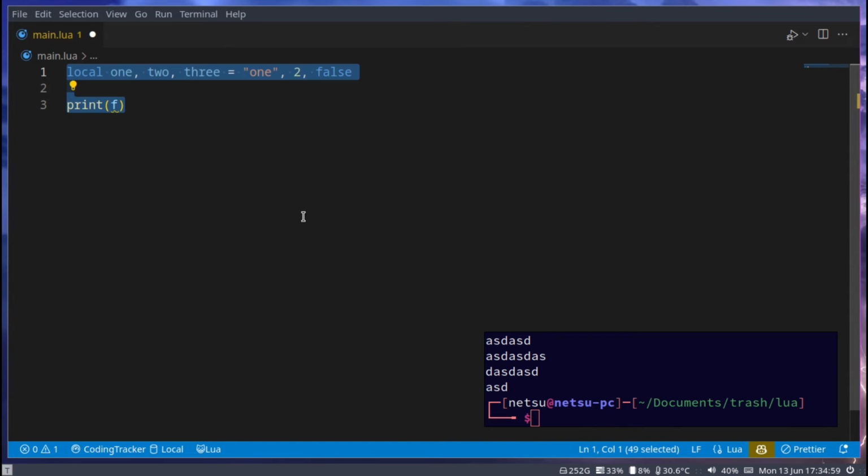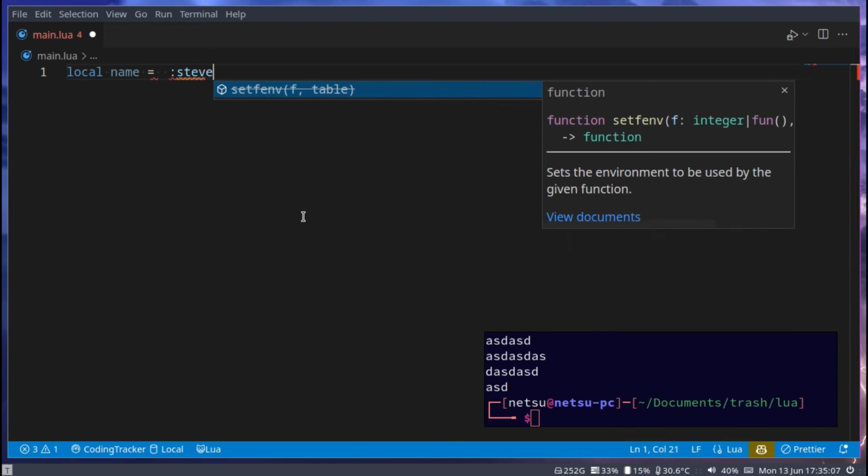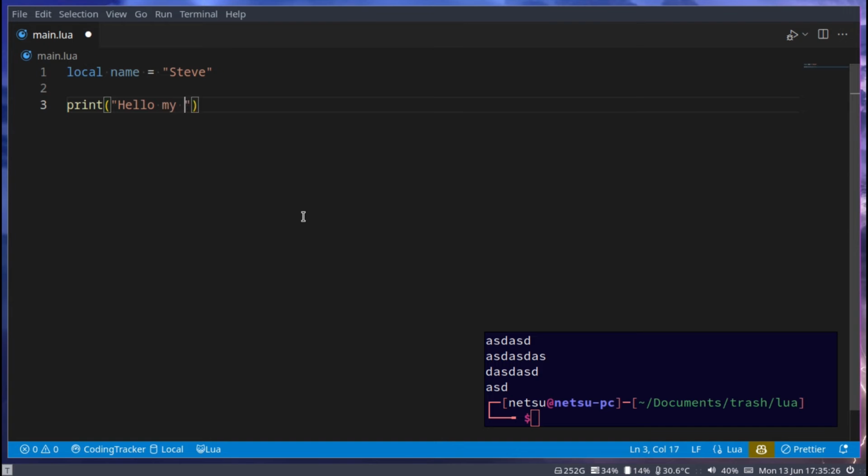Now let's use an example where we actually use a variable. For example, let's go here and say local name is equal to Steve. Then print hello, my name is, and remember to concatenate, we can use 2 dots and then whatever we want to add. In this case, we can say name. We can say name because name is a placeholder for this Steve here.